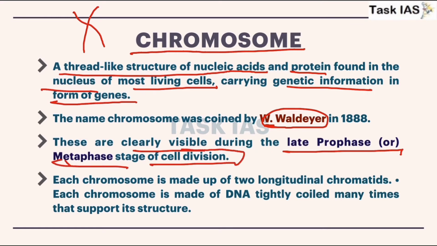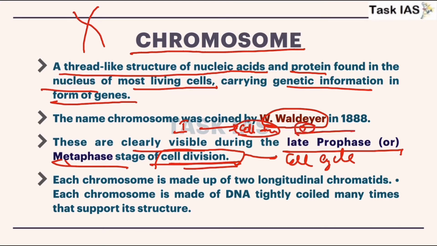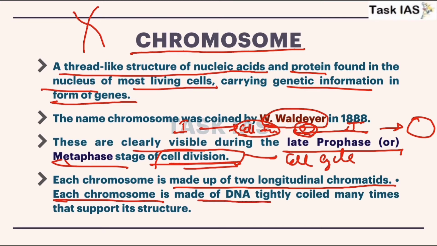And this cell division is part of the cell cycle, and this cell division is succeeded by interphase again. So firstly there will be interphase, after that cell division will happen, then new cells will appear, then these new daughter cells will again go for interphase or preparatory phase, then again cell division. So this is a continuous cycle. Each chromosome is made of 2 longitudinal chromatids. These are sister chromatids. Each chromosome is made of DNA tightly coiled many times that supports its structure.